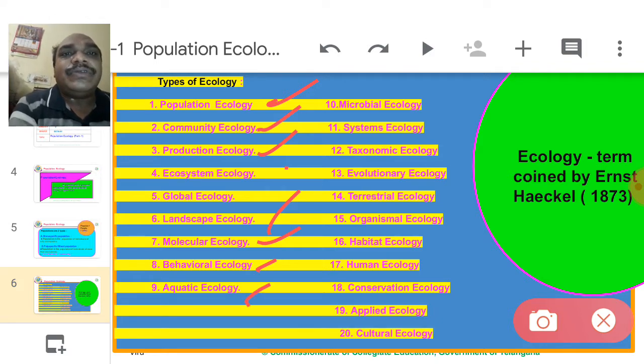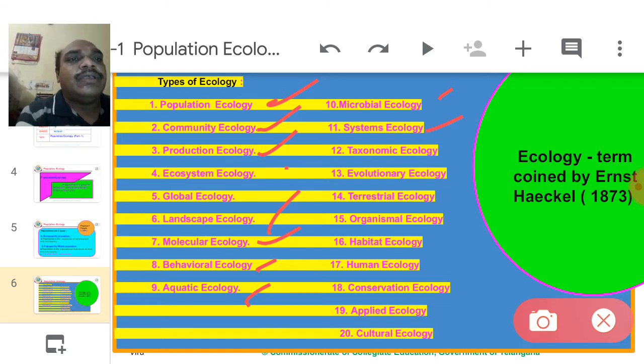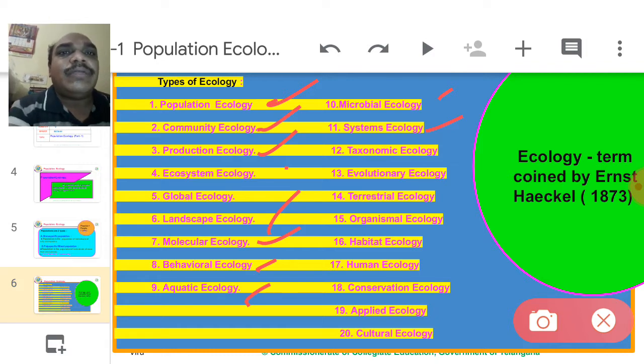Aquatic ecology is linked with water, either fresh water or marine water. Microbial ecology: microorganisms and the surrounding environment. Systems ecology. System means energy. How energy is produced from the plants is called systems ecology. Thermodynamic principles are involved in this ecology.